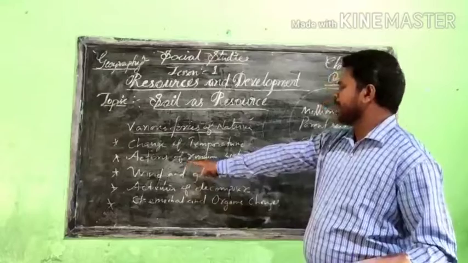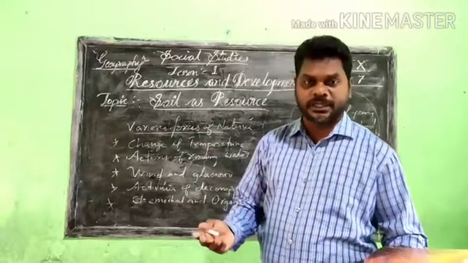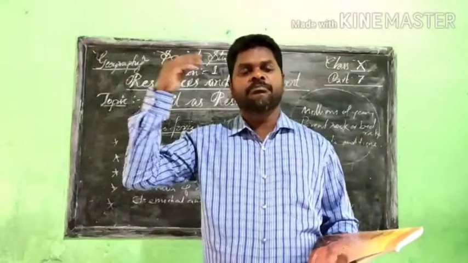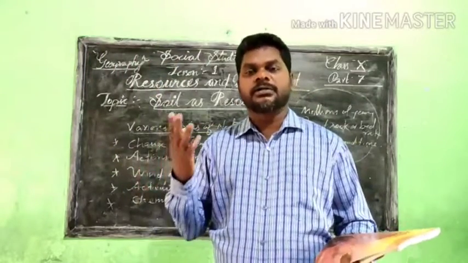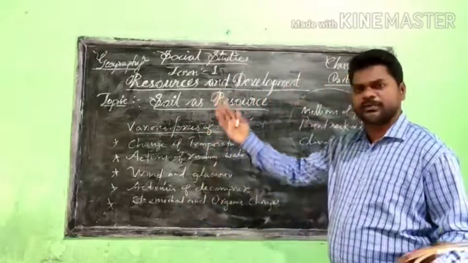And the second one is the actions of running water. You know that we have different drainage systems in India. There are so many mainland rivers: Ganga, Indus, Yamuna, Brahmaputra, and Kaveri. Like that, so many rivers are there.